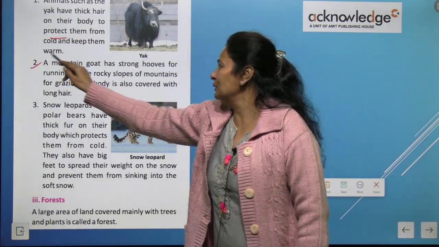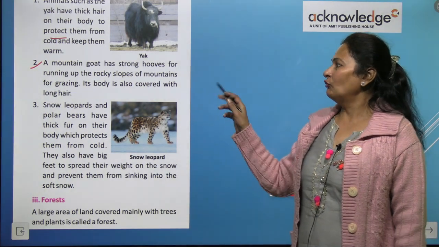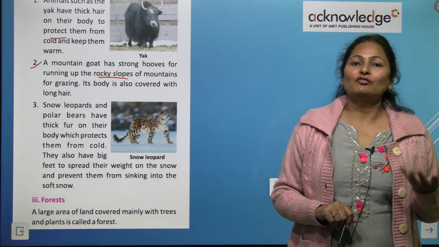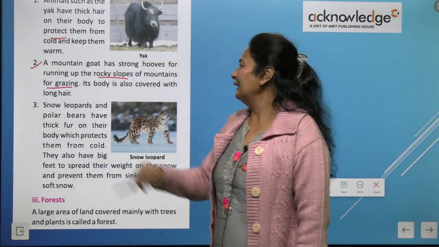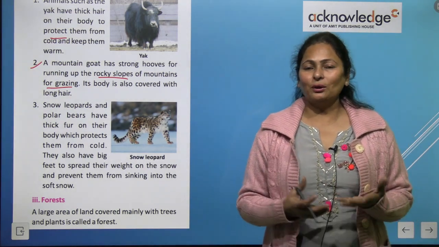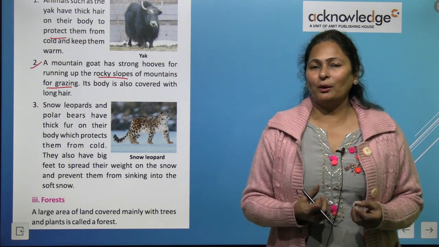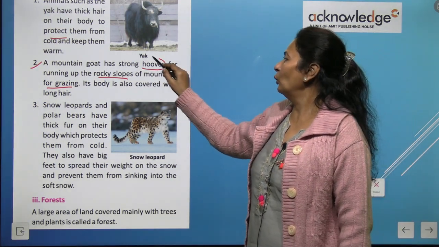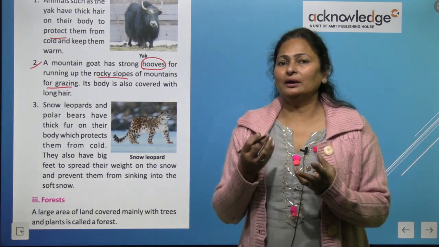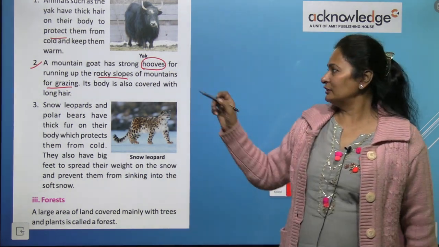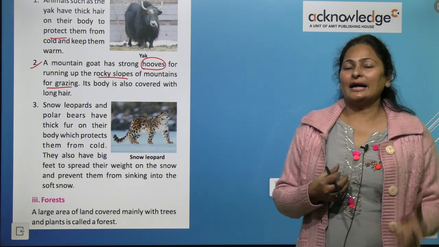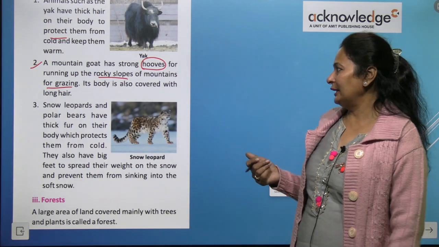A mountain goat has strong hooves for running up the rocky slopes of the mountain, for grazing. And its body is also covered with long hair. Hooves, you call it khur in Hindi. So it has a different foot structure, which is called a hoof, and hooves are very strong, so that goats can move easily on mountains, right?